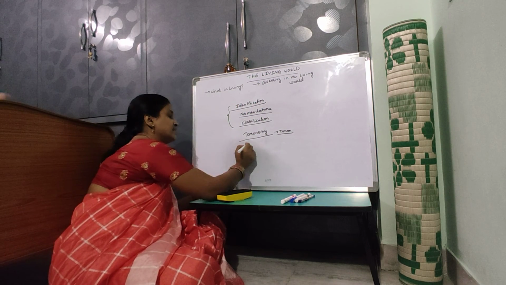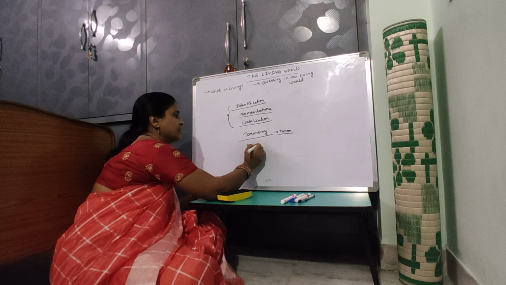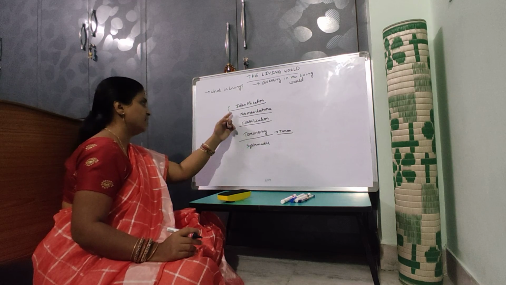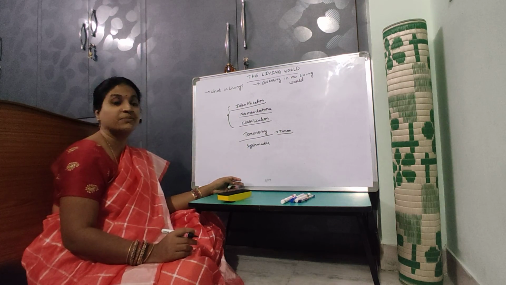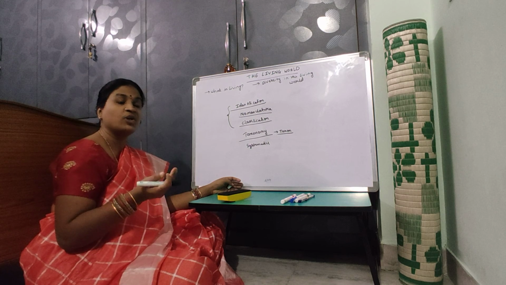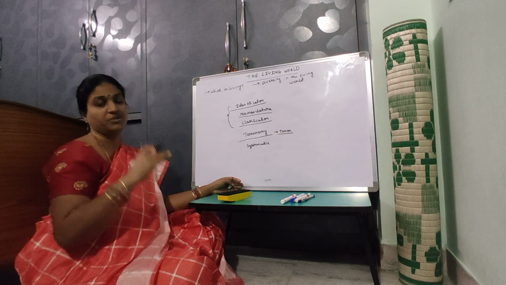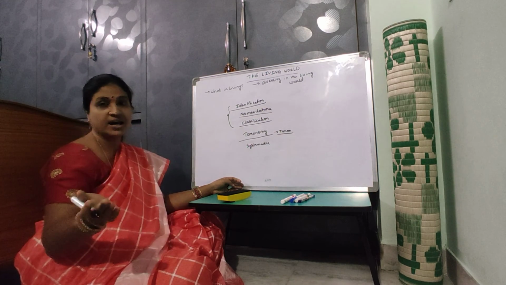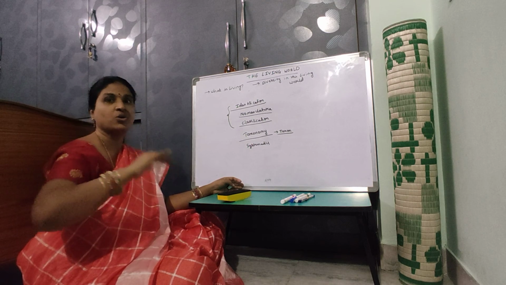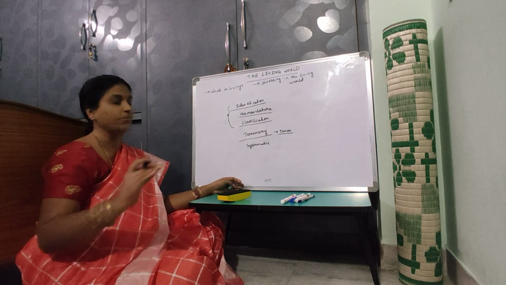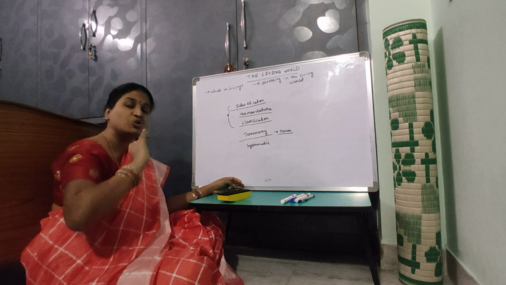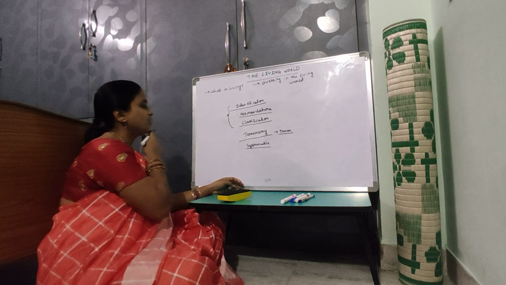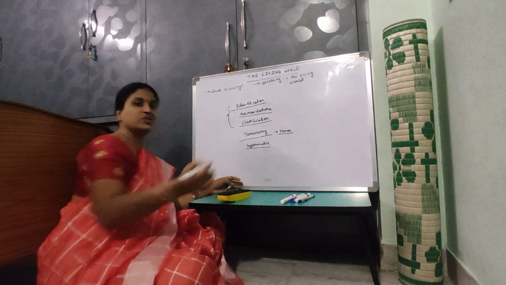Then another study is called systematics. Systematics is the same as taxonomy: the study which deals with identification, nomenclature and classification of living organisms. But in systematics, we take into account evolutionary relationships, meaning how they were in the past and how they are now, and what changes evolution has brought in those organisms. The father of taxonomy is Carolus Linnaeus.